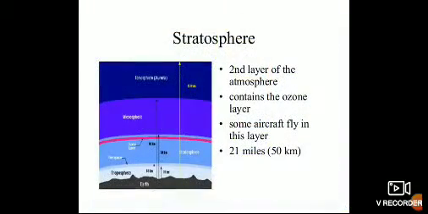The next layer is the stratosphere. This layer of atmosphere lies just above the troposphere but below the mesosphere. This is the second major layer of the Earth's atmosphere. The temperature is constant in the lower part but increases in the upper part. It is about 0 degrees Celsius at 50 km. This increase in temperature is because of the absorption of the sun's harmful ultraviolet rays by the ozone gas that is present in this layer.